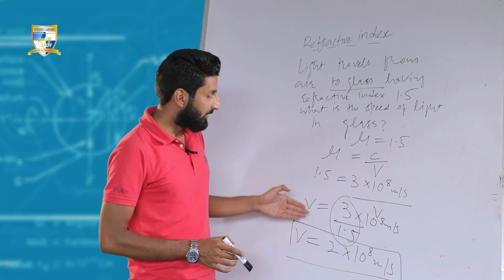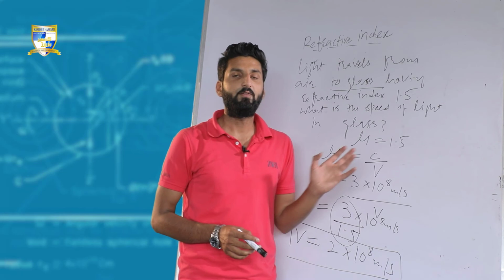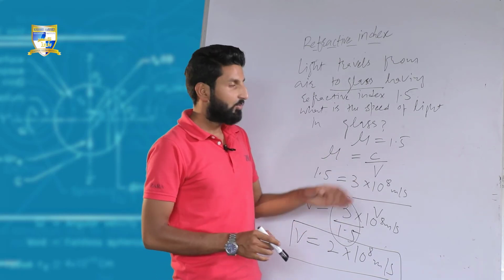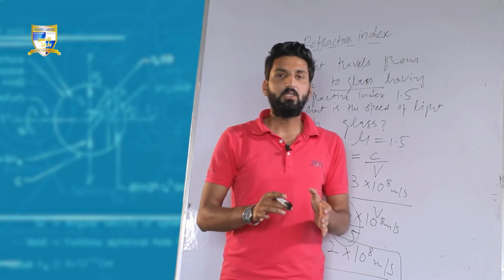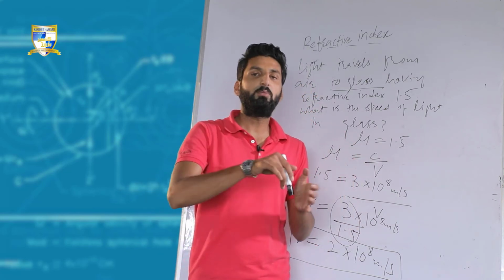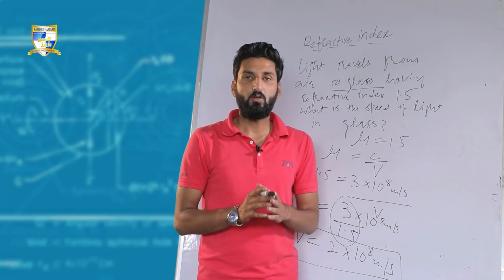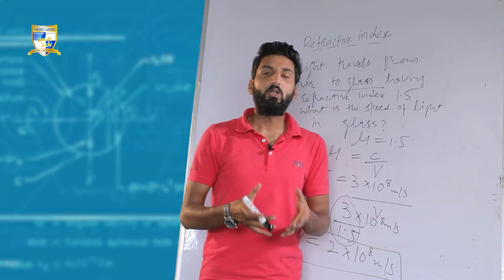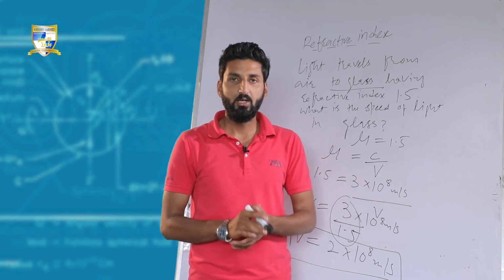So we can calculate the speed of light in any media with the help of refractive index. Once we know the value of refractive index of a particular medium, we can calculate the speed of light in that very medium. So refractive index deals with the speed of light. Though it is the property of medium, it is related to the speed of light. It is the property of medium that would actually determine the speed of light through it. And with the help of this formula, we can calculate the speed of light in a particular medium.